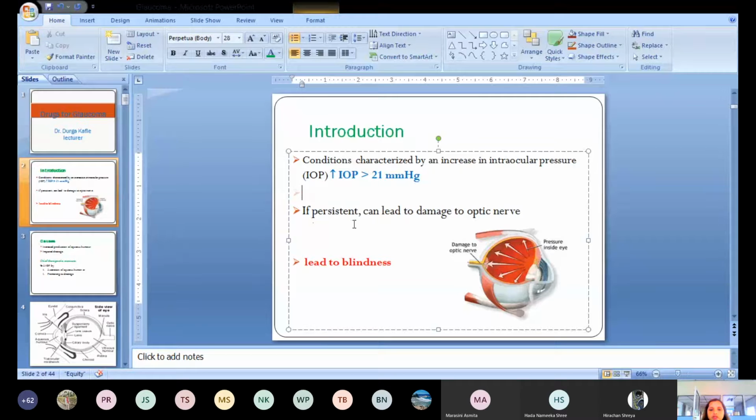Clear? If this condition is not treated or persists for a long time, then it may lead to damage to the optic nerve.